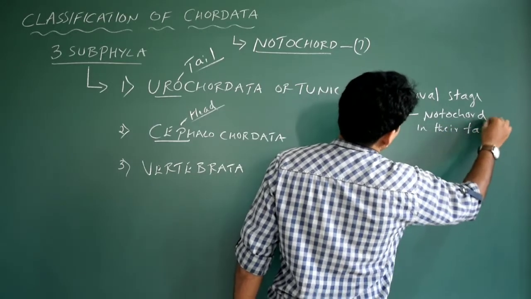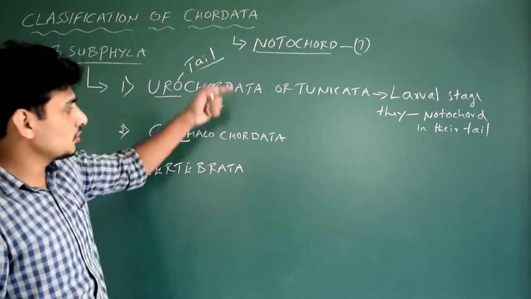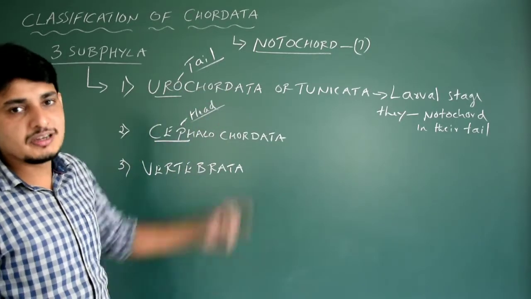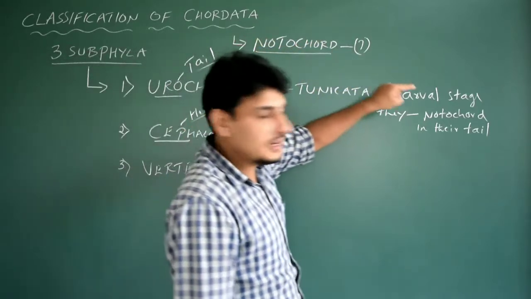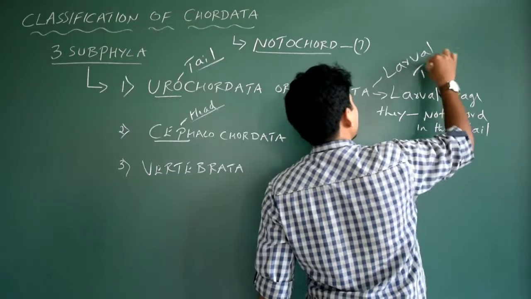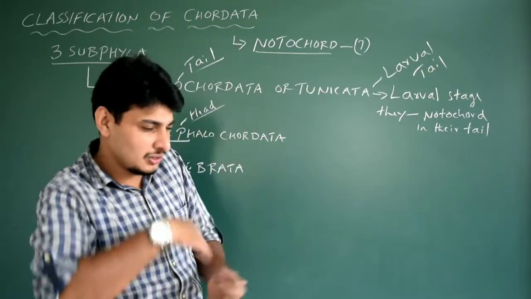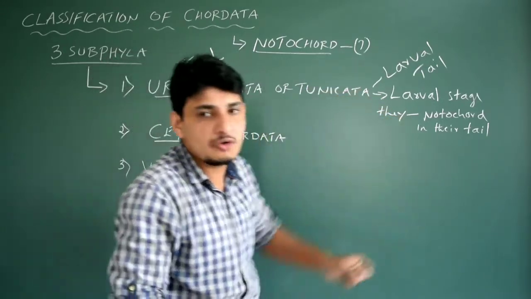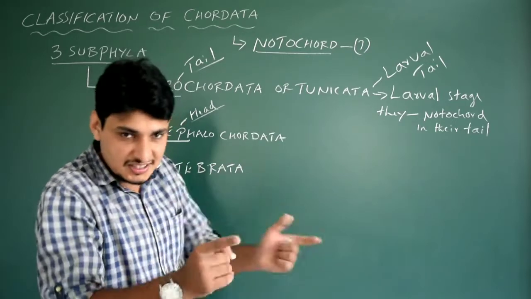So it is understood that if you take an adult Urochordata or Tunicata and look at the tail portion of that organism, you will not see a notochord. That means this notochord is present only in the larval tail. So we just write here, it is present only in the larval tail. When the larva transforms into the adult stage, the notochord will be replaced with some other structure. Got it? So this is the thing.